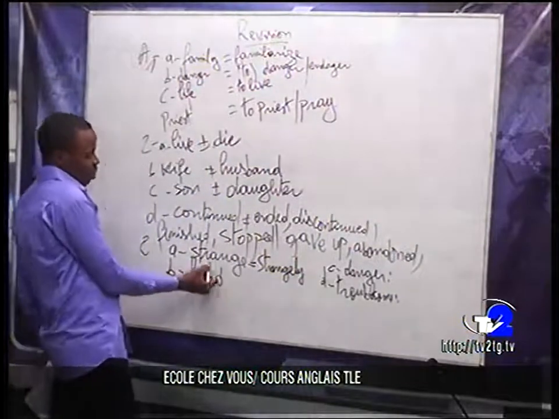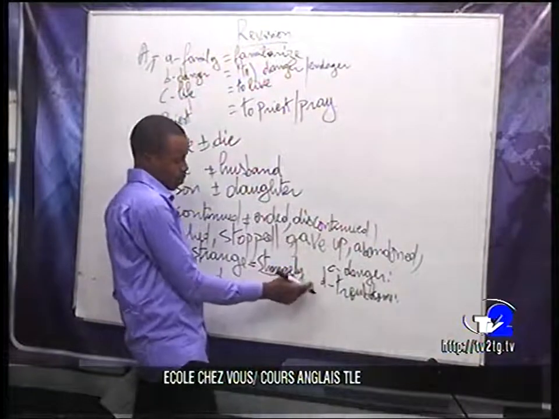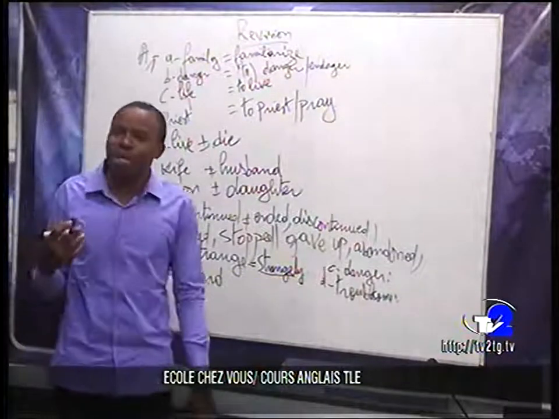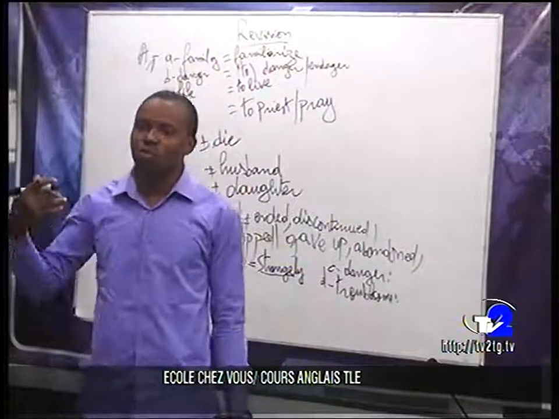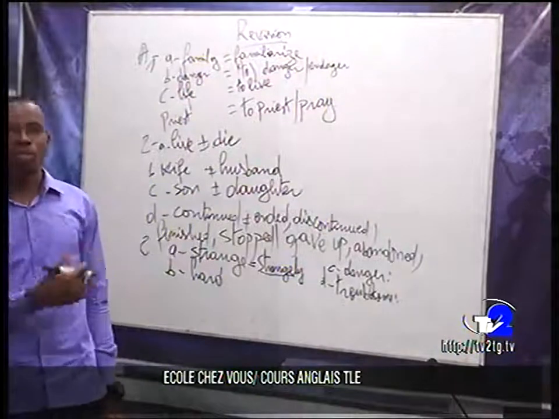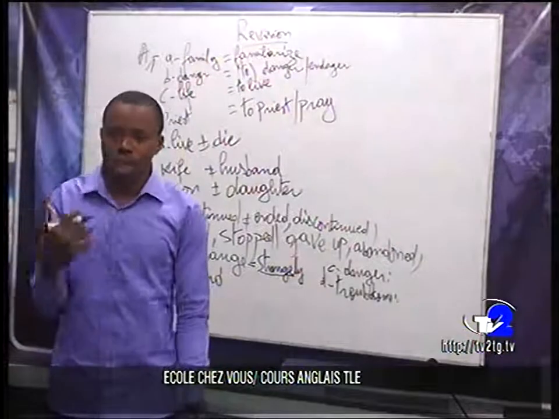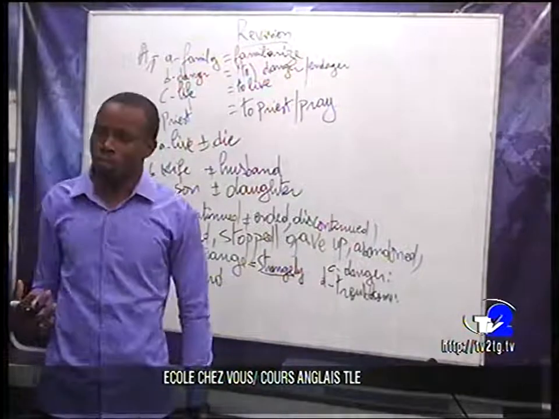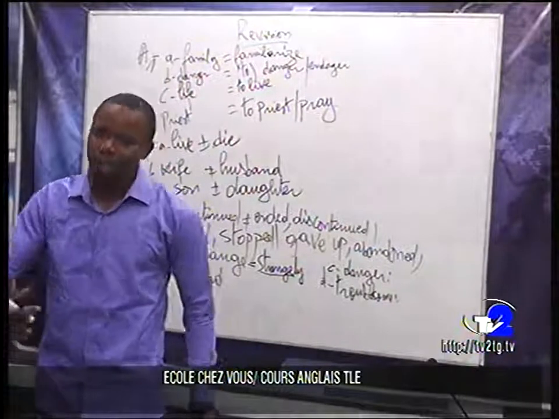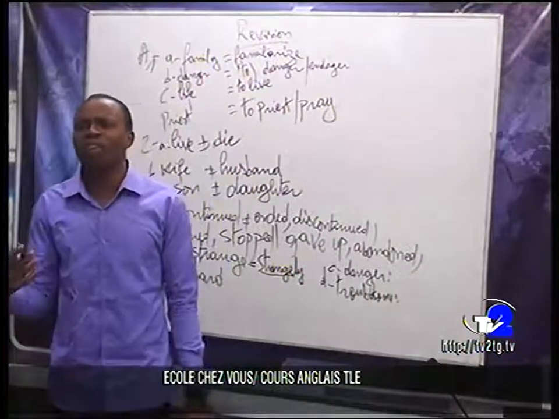We have strange plus ly. So at least for the adverbs we have a rule, a way of doing it, that will help you. It is not like the antonyms, that if you don't know it, then you don't know it. With the adverbs we have a rule, and the rule is what? You just add ly to the adjective. So this is the way it functions.